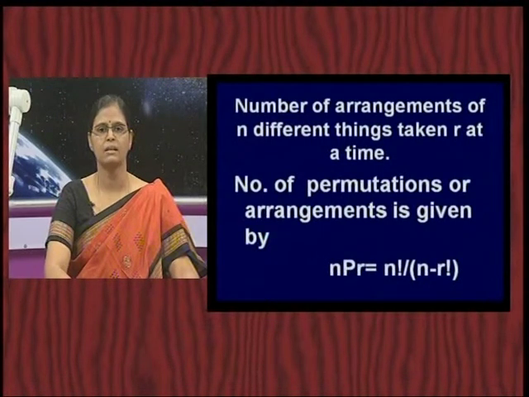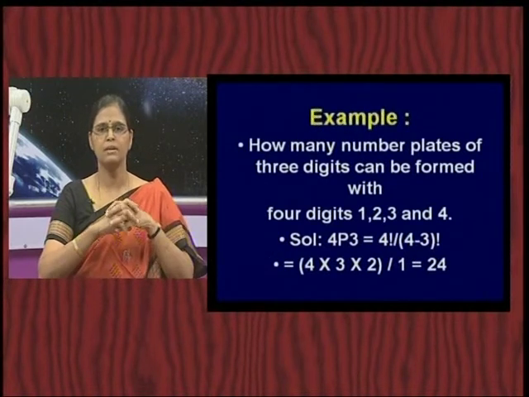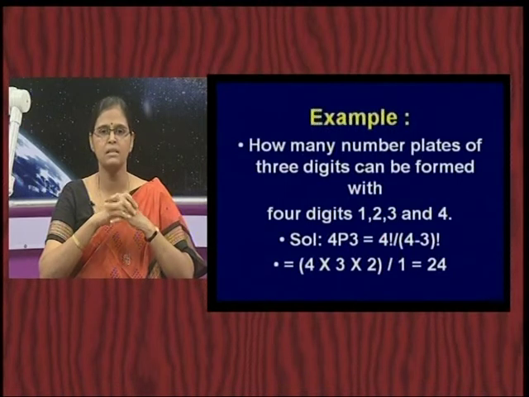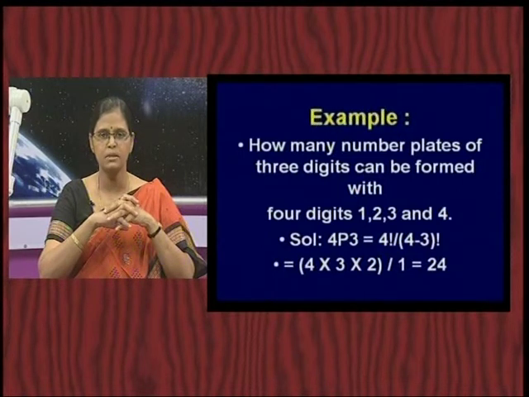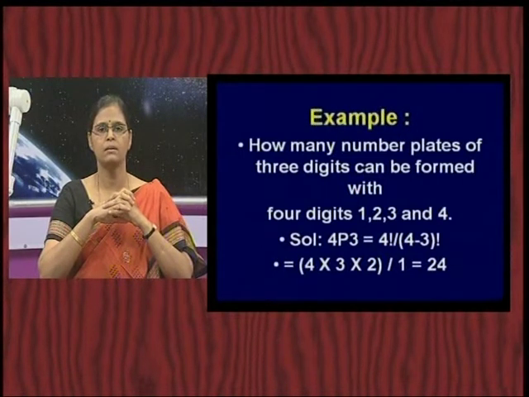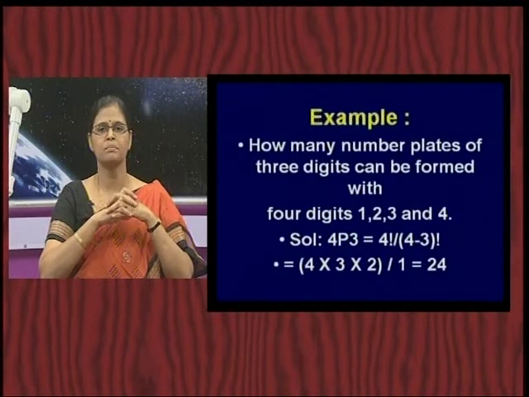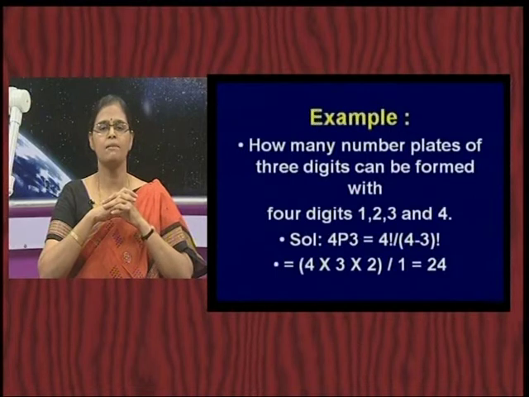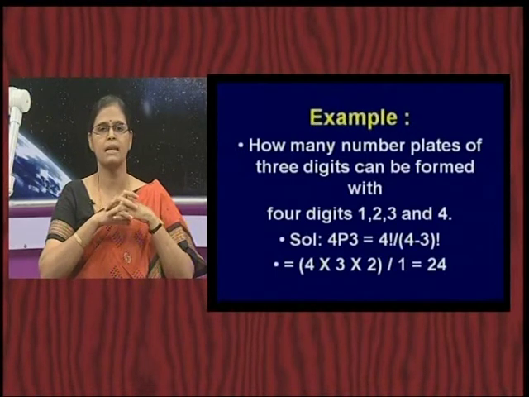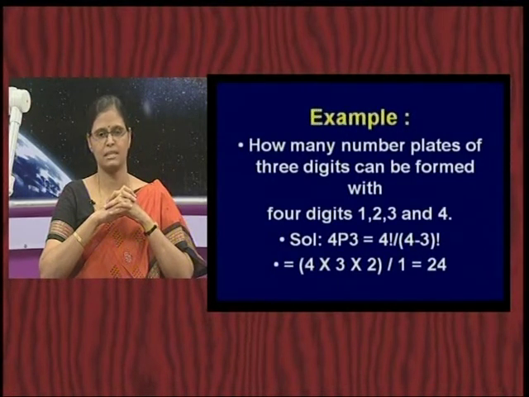So, this is given by nPr and it is denoted by n factorial by (n minus r) factorial. Say for example, let us look at a simple case. How many number plates of 3 digits can be formed with 4 digits 1, 2, 3 and 4? Do you observe the number plates on vehicles? How many digits do they have? We are just looking at one situation where you have 4 digits and you are supposed to write as many number plates as possible, taking 3 digits at a time.